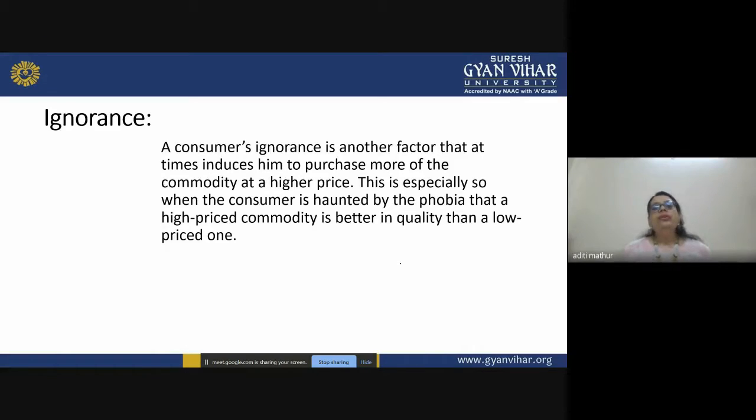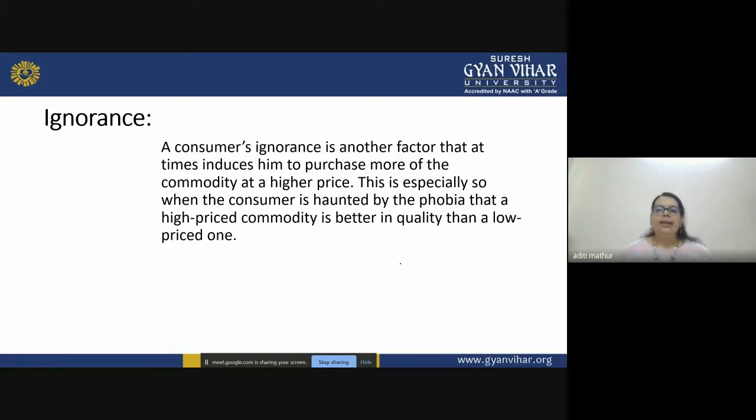So the consumer's ignorance is another factor that at times induces him to buy more of a commodity at a higher price. This is especially so when the customer is haunted by the phobia that a high priced commodity is better in quality than a low priced commodity, right? Generally there are a few people who like to buy a bit higher rated product. It happens, you might know a few of your friends who do that, right?